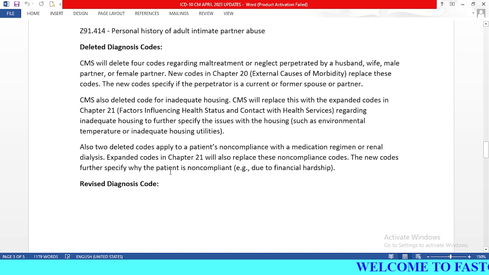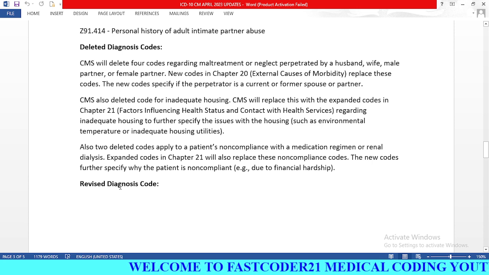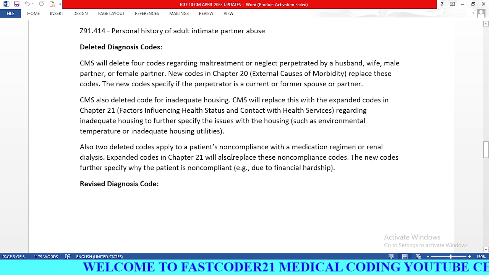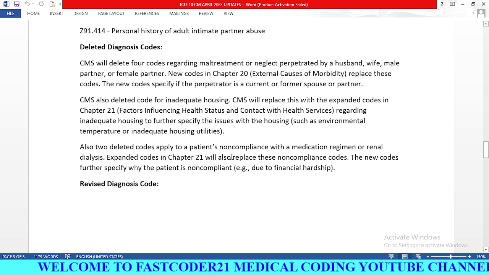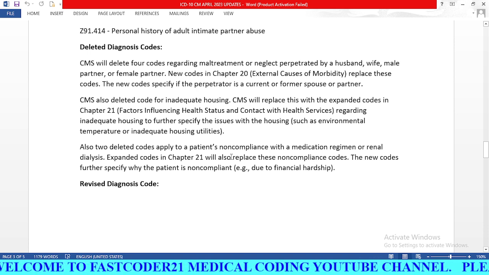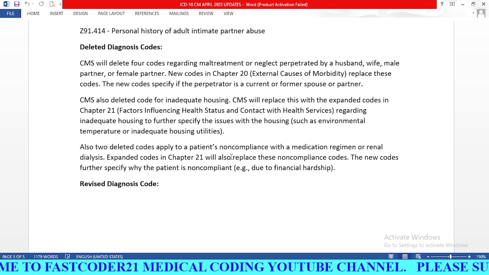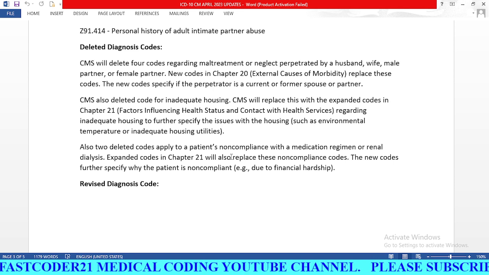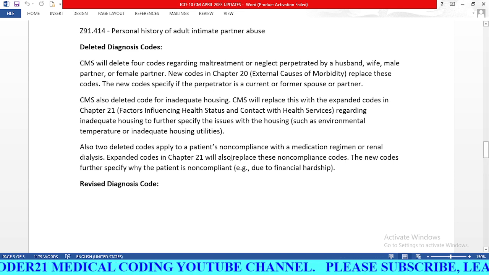And CMS also deleted the code for inadequate housing. CMS will replace this with the expanded codes in chapter 21 regarding inadequate housing, to further specify the reason for inadequate housing, like because of environmental temperature or inadequate housing utilities. So we need to check the documentation.